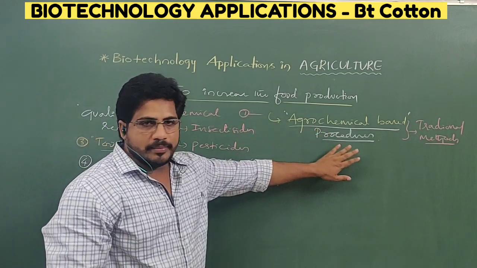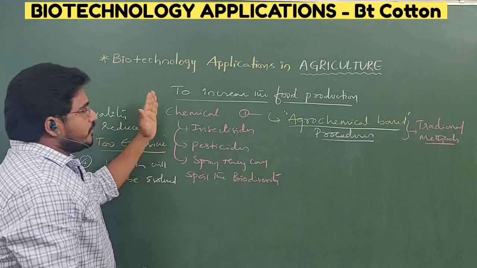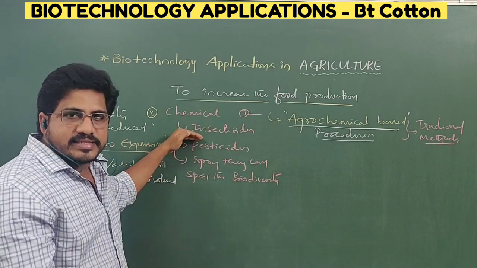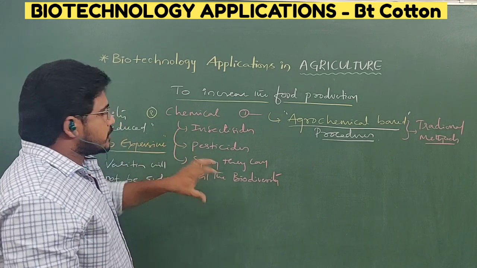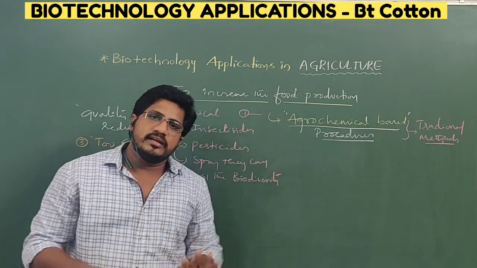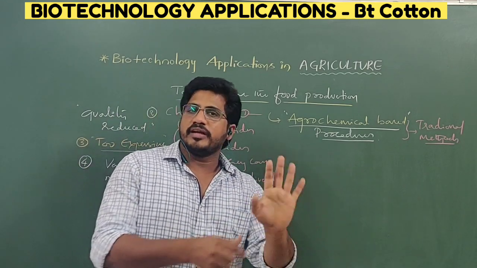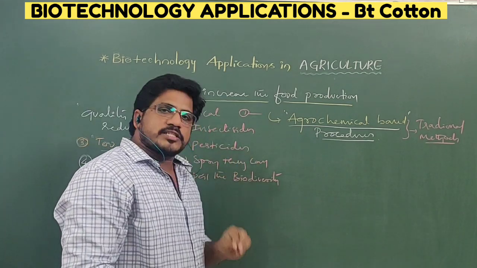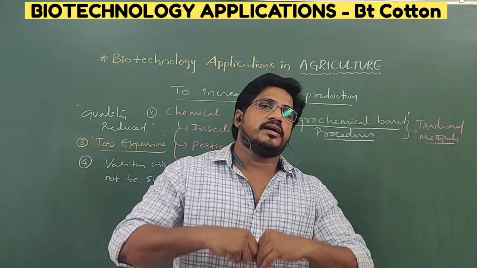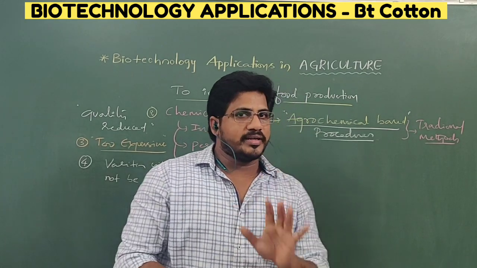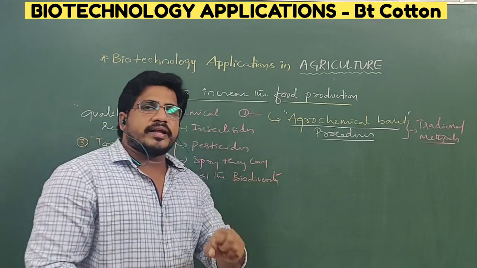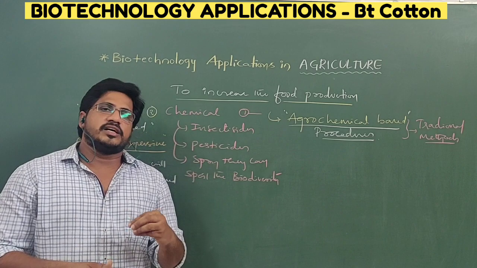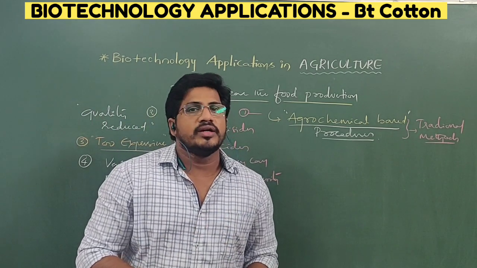Agrochemical based processes have been used in the Department of Agriculture for so many centuries, but these are the drawbacks. Number one, we are using chemicals as fertilizers, so that they are insecticides that kill the insects, and pesticides, and these sprays are also reducing so many species, which is an impact on the ecosystem. Secondly, the quality will be reduced. The fertilizers may increase the product, that is the quantity, but not the quality. The third one is the farmer cannot bear such costs. The fourth one is that by using these chemical fertilizers, the plants will not be evolved through different varieties.